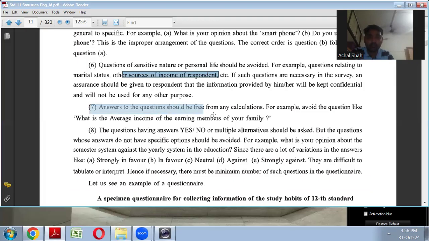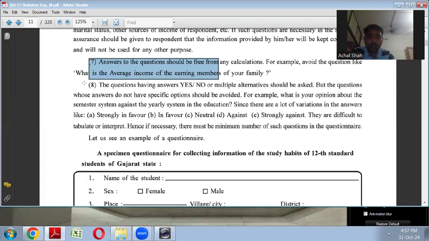Then the answers to the question should be free from any calculations. Like, what is the average income of the earning members of your family? Now, every person might not know how to calculate mean or average. It is sometimes not easy to calculate average income without a calculator. Next, the questions you put in the questionnaire should be of yes or no type or multiple alternatives type, MCQ type. So it is very convenient for the respondent to answer.